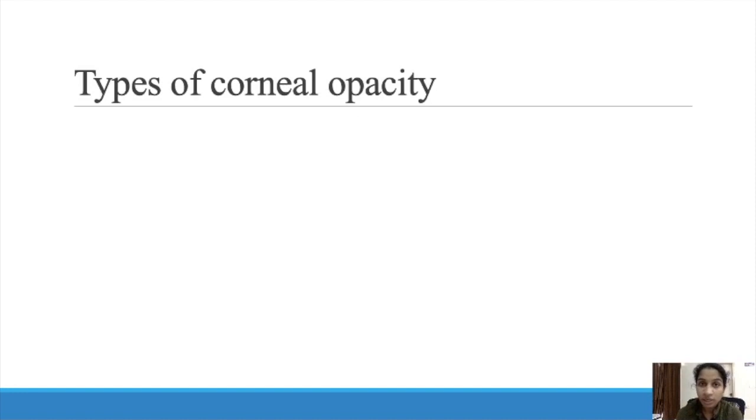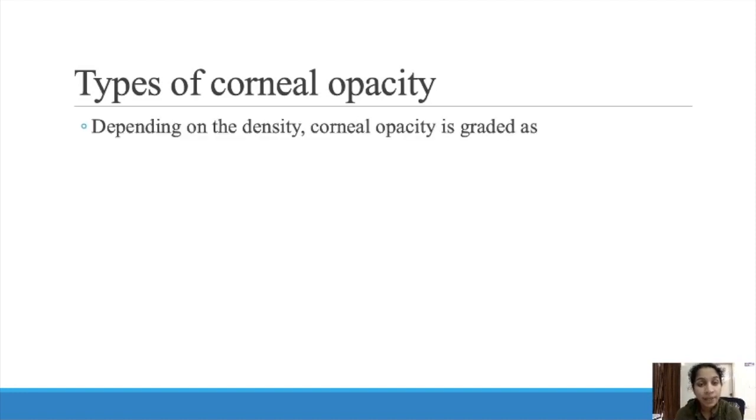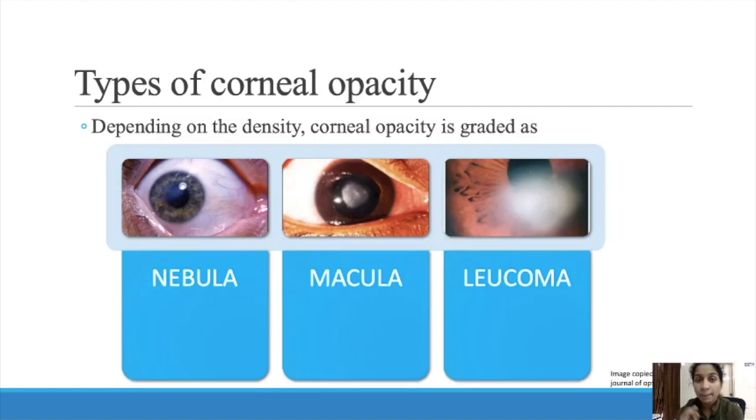Types of corneal opacities. Depending on the density, corneal opacity is graded as nebula, macula, and glaucoma. In this picture, you can see the density changes, right? The first one is not that dense an opacity.